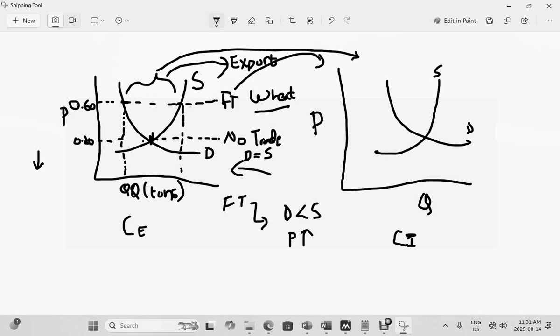However, on the other side, you start off somewhere over here, for example. Let's say this is your equilibrium, and this is the line that represents no trade where supply meets demand.